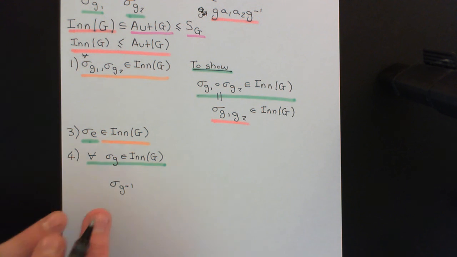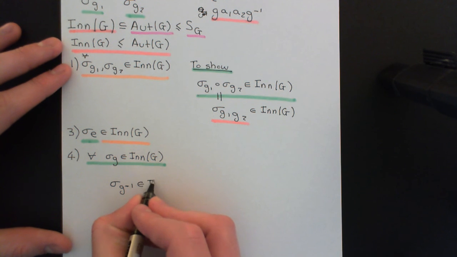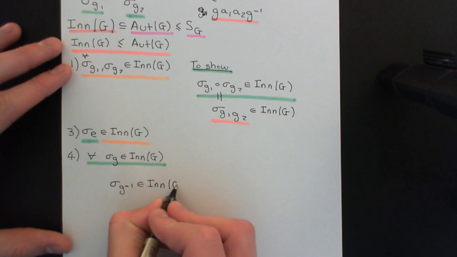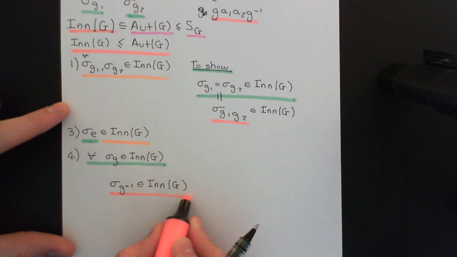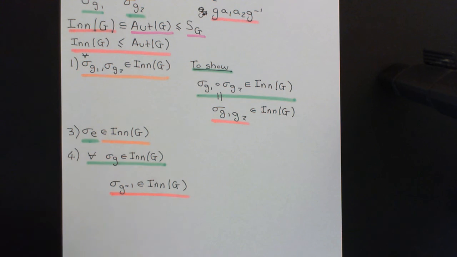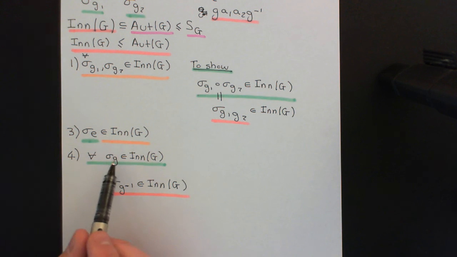All I now need to do is prove that this is an inner automorphism. The instant thing that I know is that sigma G inverse will be an inner automorphism. It just means the set permutation associated with this element G inverse using the group action of the group on itself by conjugation. And it certainly therefore is an inner automorphism of G. All I need to prove is that this is the two-sided inverse of sigma G, and then I will have shown that sigma G has a two-sided inverse in this subset of inner automorphisms of G.